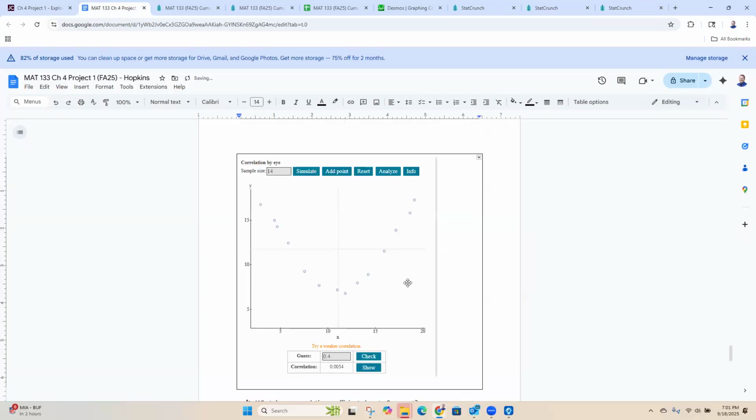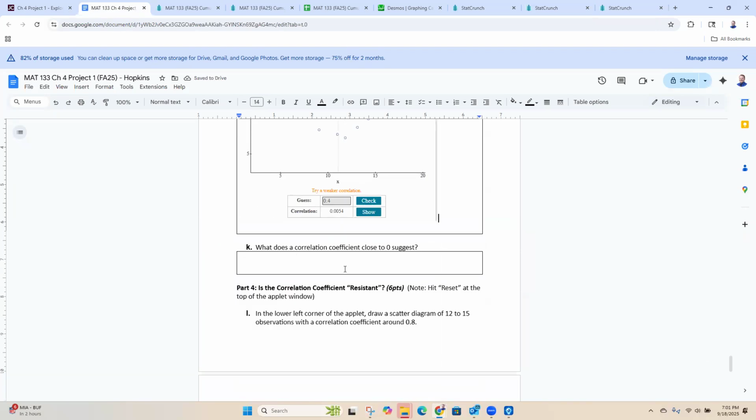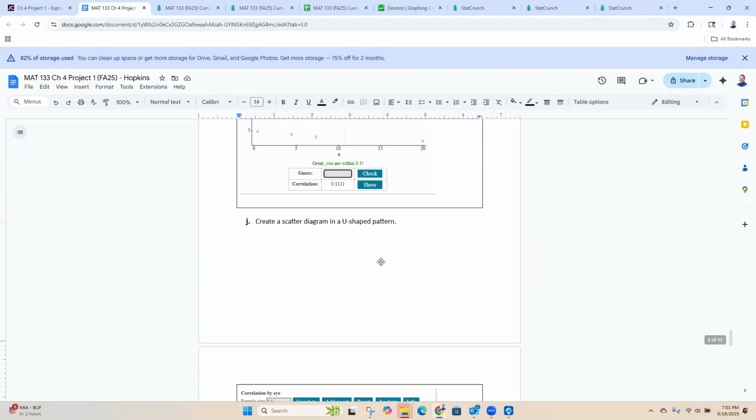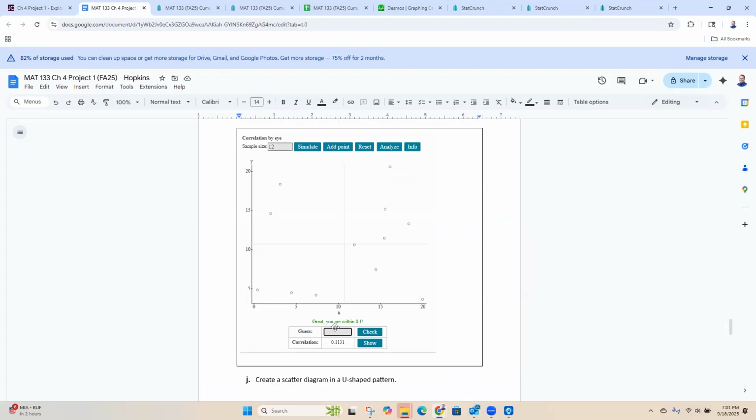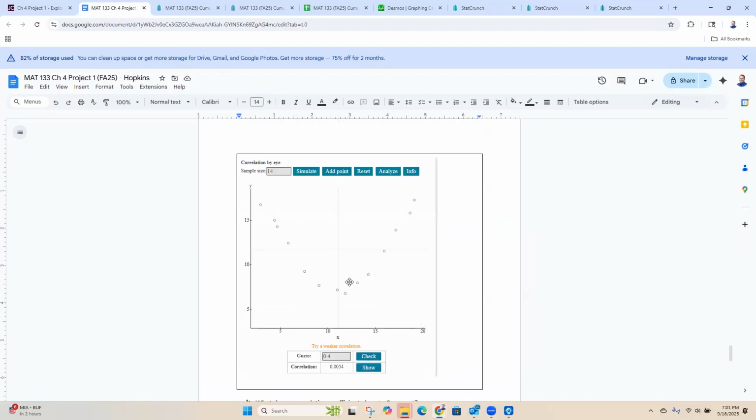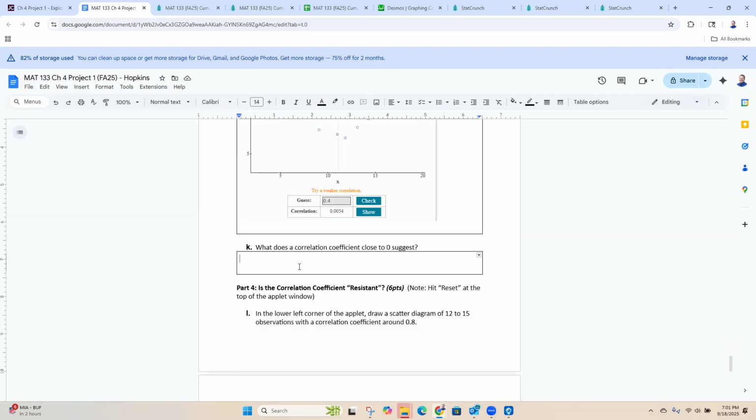Okay. So part K, what does a correlation coefficient close to zero suggest? This one is close to zero and it's just scattered all over the place. This one has a pattern, but its correlation coefficient is still close to zero. So just because it's close to zero doesn't mean there isn't a relationship between the variables. It means it's not linear. So, no linear relationship.